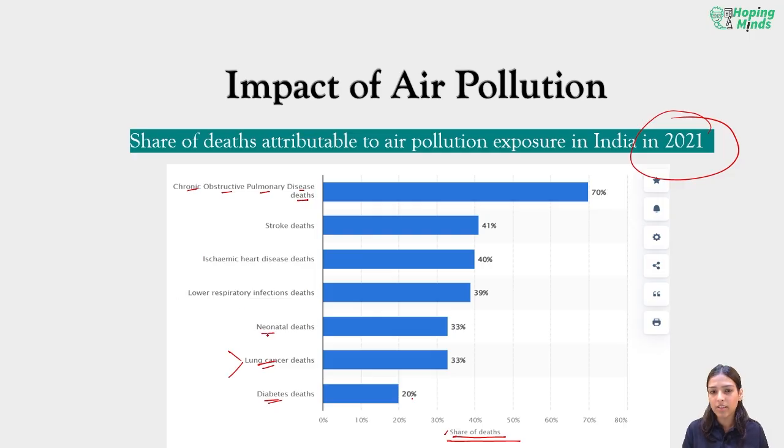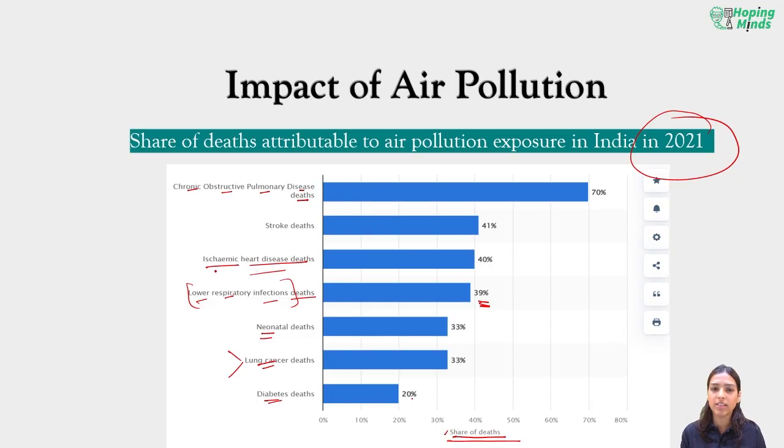Neonatal deaths. When the mother is not getting a proper intake of air, the embryo that is being developed in her womb is definitely going to suffer. There will be deaths at the infancy level and there will be deaths at the prenatal level. Lower respiratory infectious deaths, 39%.